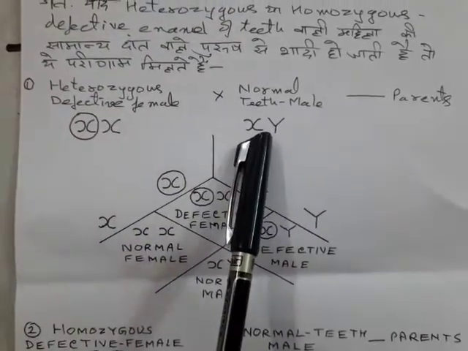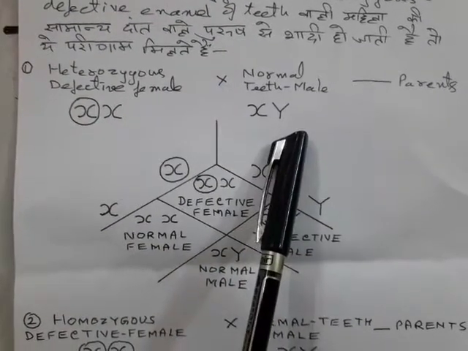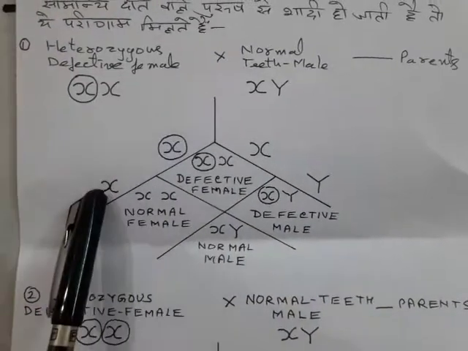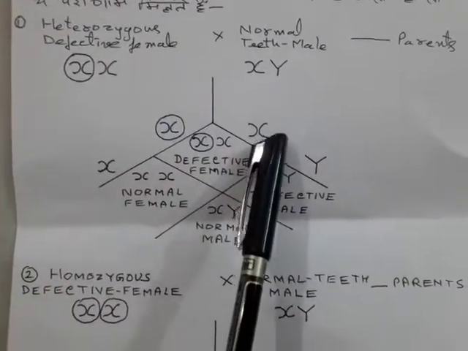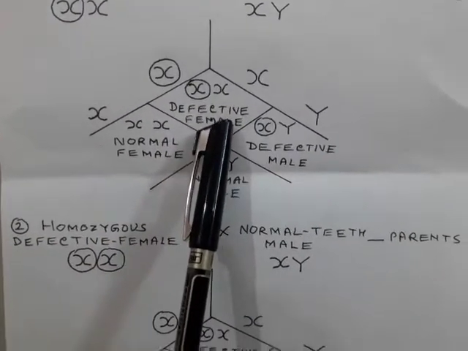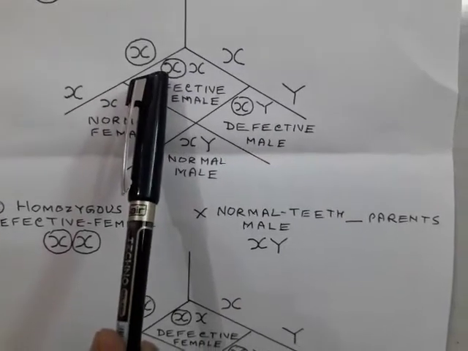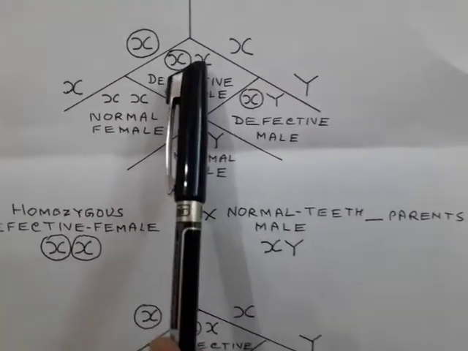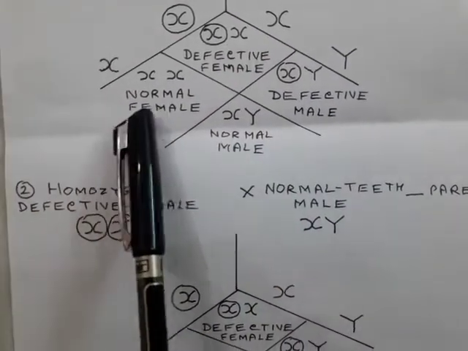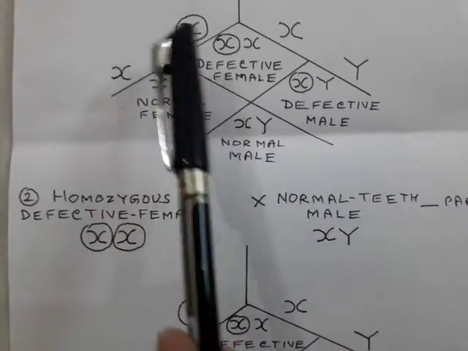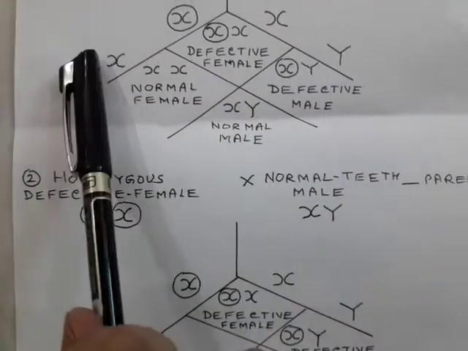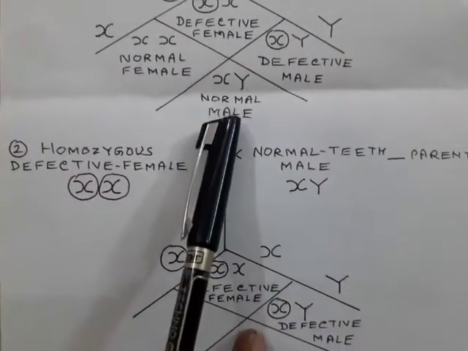If it is married with a normal teeth male, it will also produce two types of gametes. If this combines with this, the XX, it will become a defective female, because the character of defective enamel of teeth is dominant over the normal teeth pattern. If this combines with this, it will become a normal female. If this combines with this, it will become a defective male. If this combines with this, it will become a normal male.